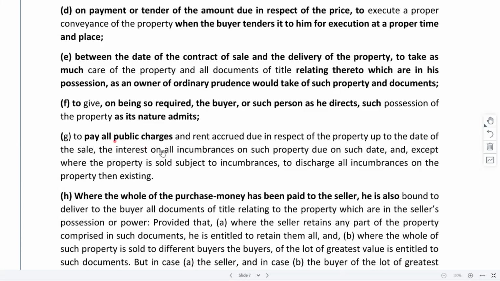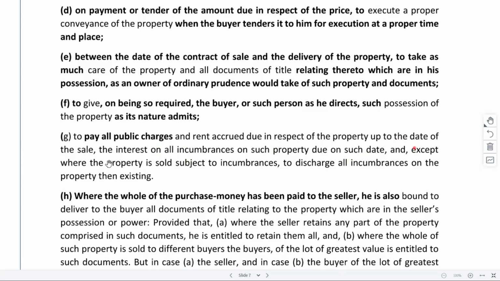Next one is to pay all public charges. Now, what are public charges? It may be some payment which you need to pay to someone else. It may be some property tax or some other payment, right? Whatever public charges are pending, or other similar payments with regard to the property.